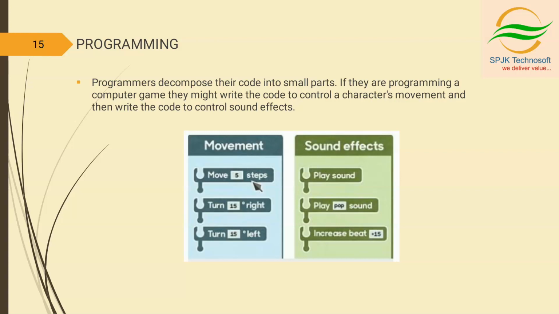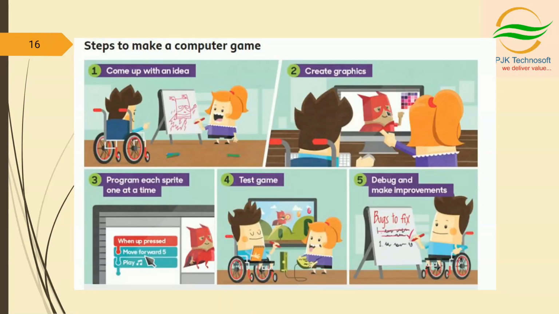So we will write the code particularly for movement, and next for sound effects: play sound, play pop sound, increase beat. We will write the code for the sound effects. For movement and for sound effects individually we'll write the code and design the game. But we can't include both at once and get confused and waste a lot of time. So we will divide the game into small parts and write the code individually. So let's look into the steps to make a computer game. Okay, first come up with an idea.